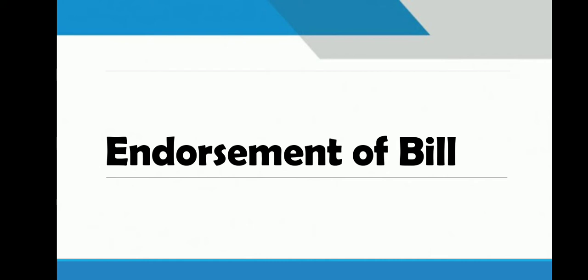Last one, endorsement of bill. As I told you, drawer can endorse his bill for making payment to his creditor. So let us see the illustration.